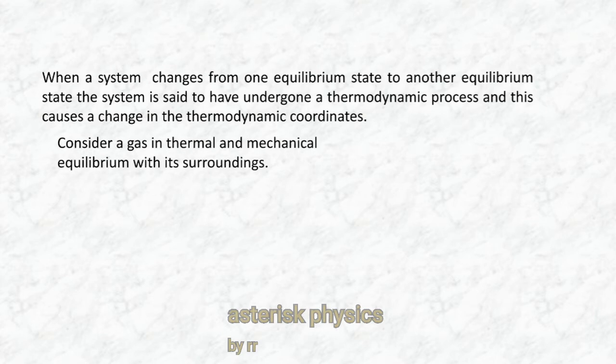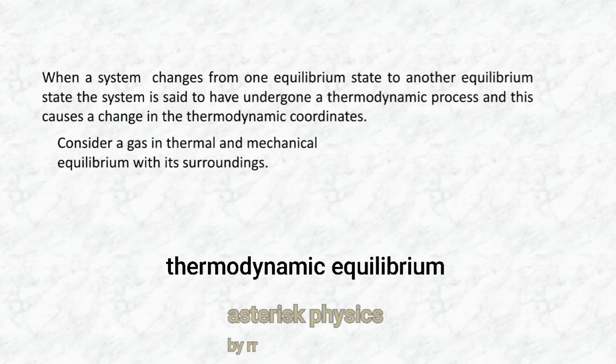Consider a gas in thermal and mechanical equilibrium with its surroundings, or more generally, you can consider a thermodynamic equilibrium. Thermodynamic equilibrium means when that system attains thermal equilibrium, mechanical equilibrium, and chemical equilibrium, we can say that the system is in thermodynamic equilibrium. Consider a gas in thermodynamic equilibrium.